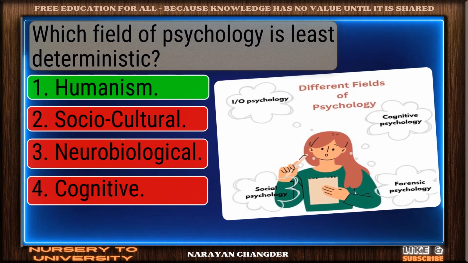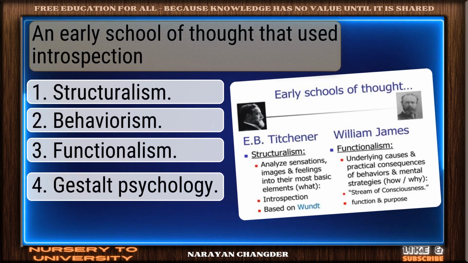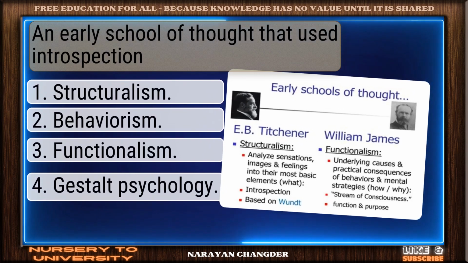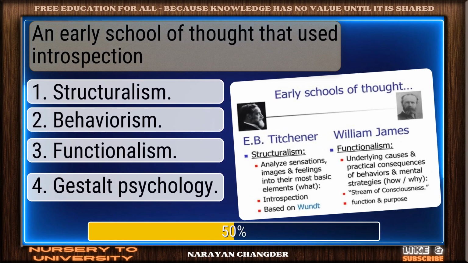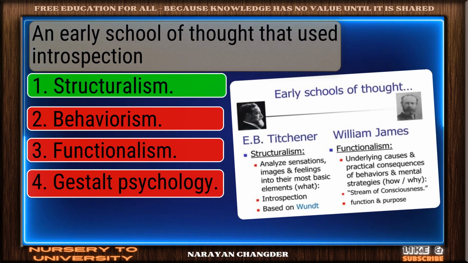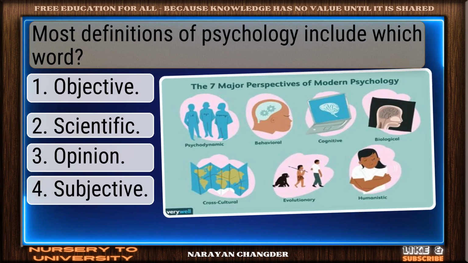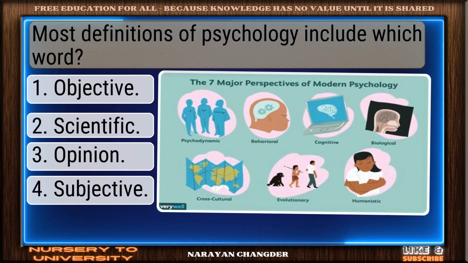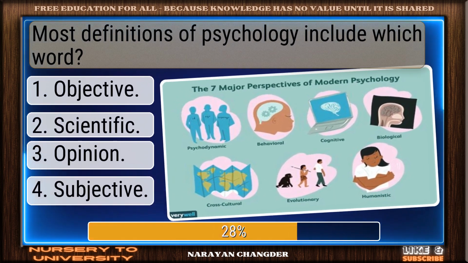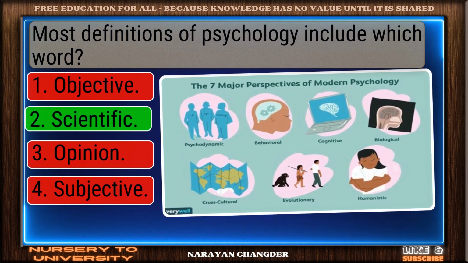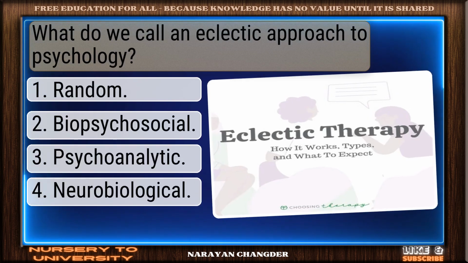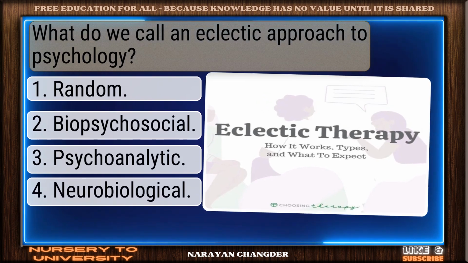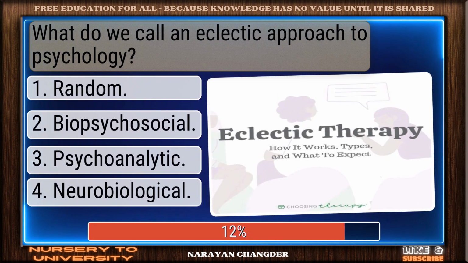Good job, humanism! An early school of thought that used introspection. That's it, structuralism. Most definitions of psychology include which word? Great job, scientific. What do we call an eclectic approach to psychology?